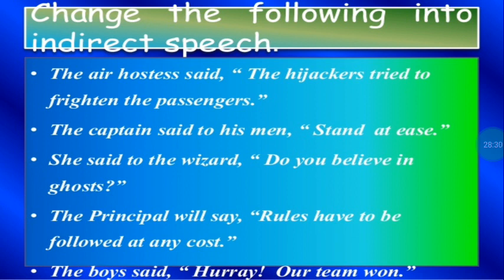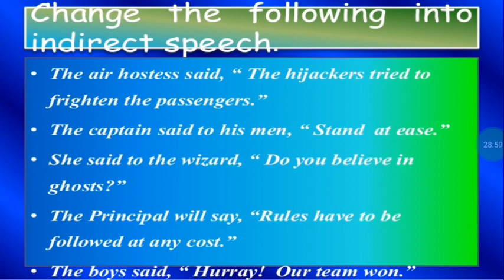The air hostess said, "The hijackers tried to frighten the passengers." The air hostess said that the hijackers tried is past tense, so it changes to past perfect, that the hijackers had tried to frighten the passengers. The captain said to his men, "Stand at ease." The captain commanded his men or ordered his men to stand at ease. Here we will use the infinitive of the verb.